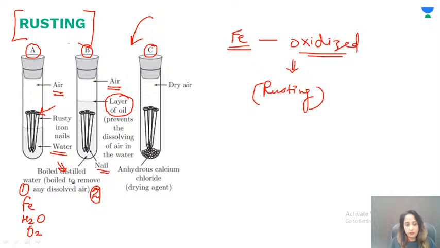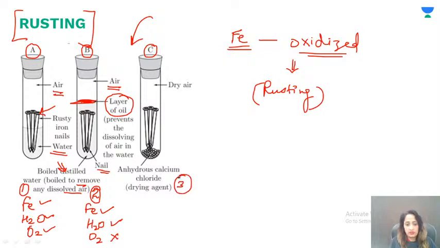Why do we boil it? Because that will remove any kind of dissolved air in it. In this case, iron is there, water is there, but oxygen is absent, right? It cannot come in contact with oxygen because we have this oil layer, right?